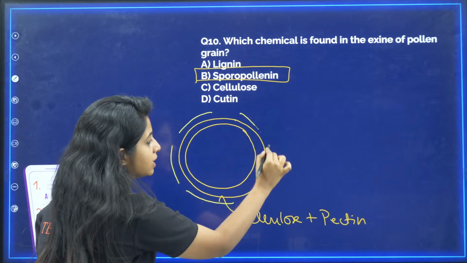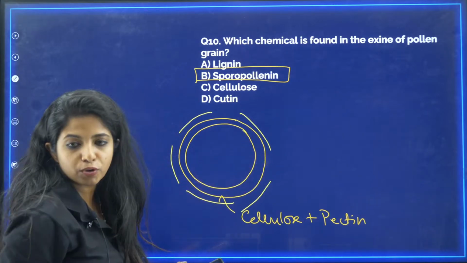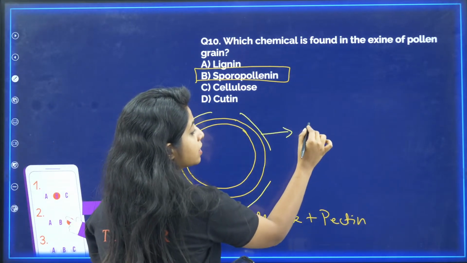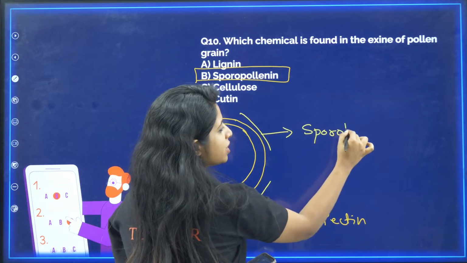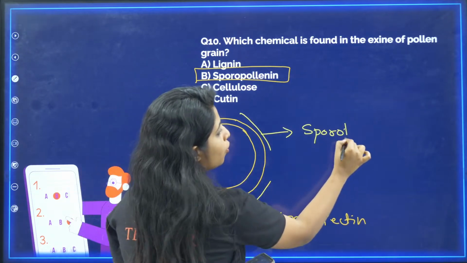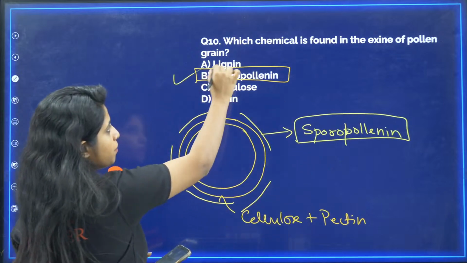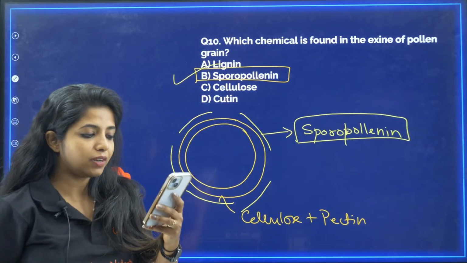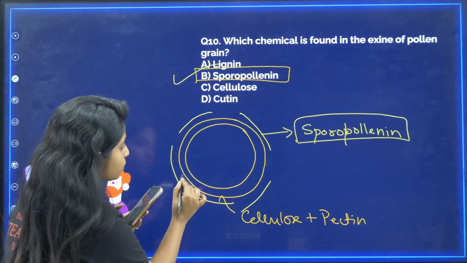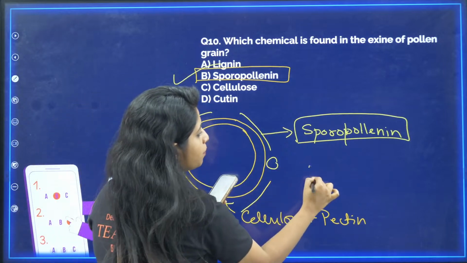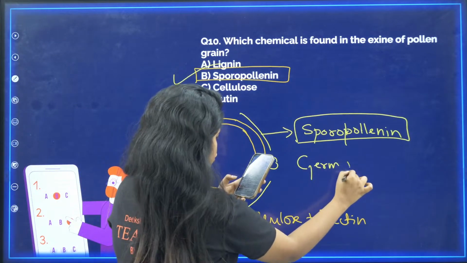Now intine feels very lonely, which is why there is one more layer around it, which is not continuous, it is discontinuous. There are small pores over here. This discontinuous layer is formed of the most resistant material, that is sporopollenin. Sporopollenin, please remember, very important. So exine is made up of sporopollenin. Yes, Saqib, and this space which is there is known as germ pores.